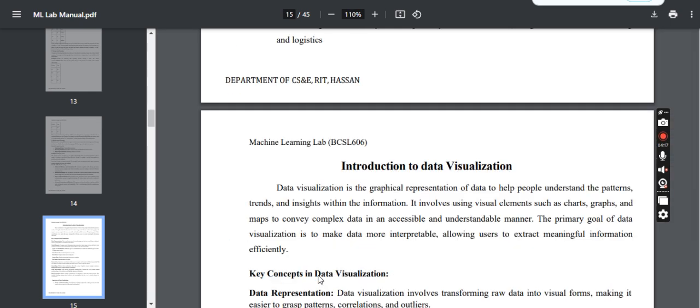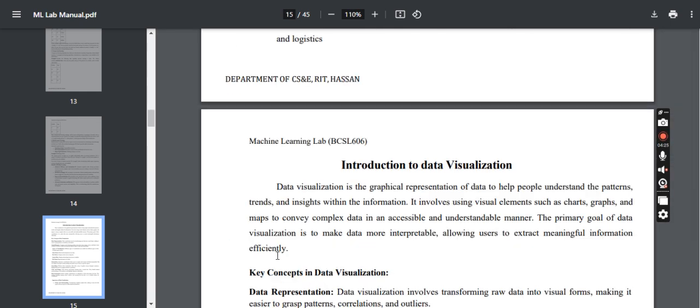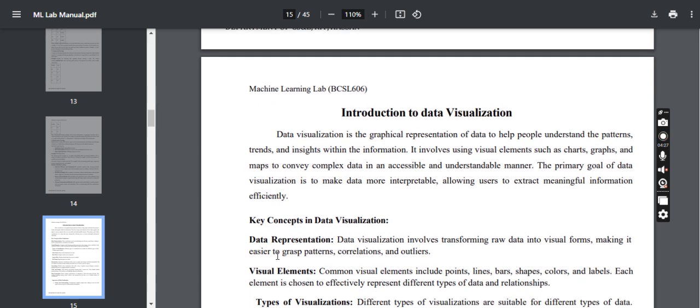Next is data visualization. Data visualization is the graphical representation of the data that helps people to understand patterns and trends and draw useful insights or information from it, using elements like bar charts, graphs, maps, pie charts, etc. So to extract meaningful insights or information from the data set.